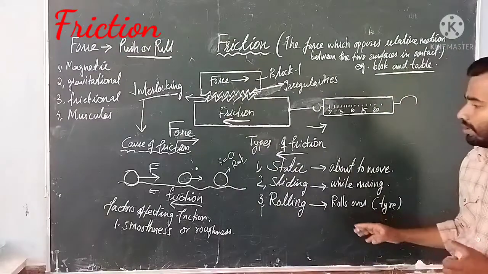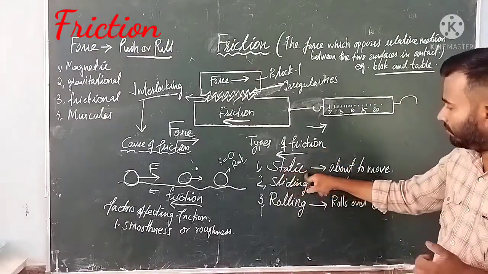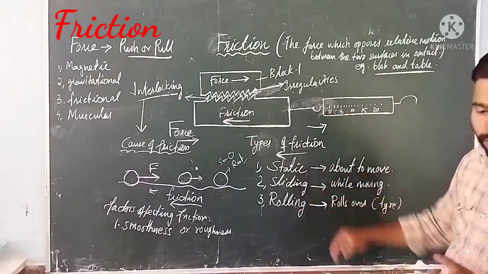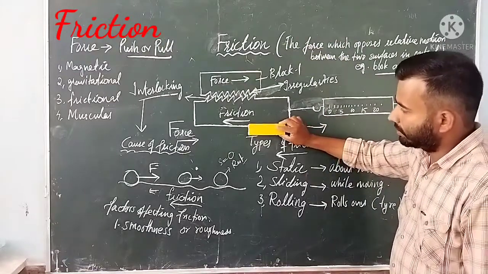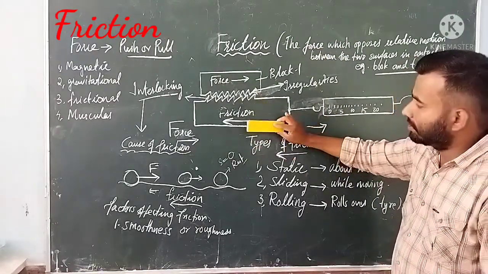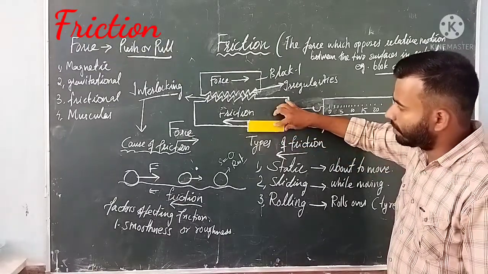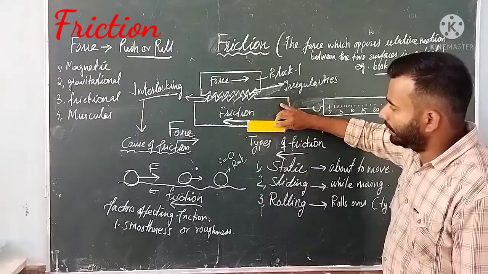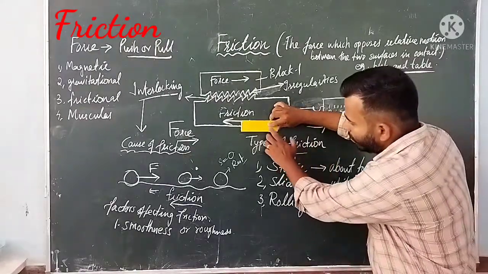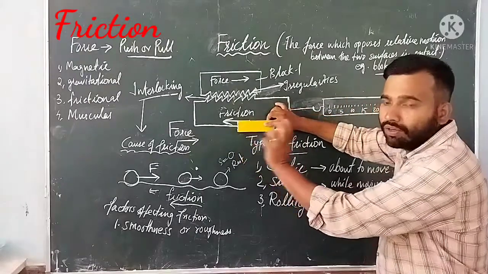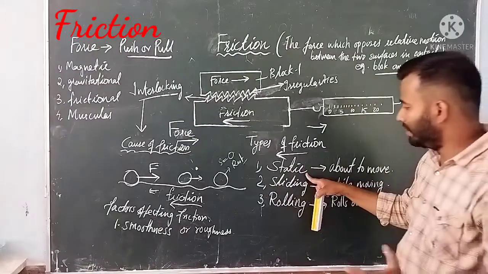The next topic is types of friction. There are three types of friction. One is static friction, that is when an object is about to move over a surface. Suppose this duster is just lying on the table. If you want to push this object, you need to apply a greater force. At the time when the object is about to move, the amount of force you need to apply in order to move that object is called static friction.